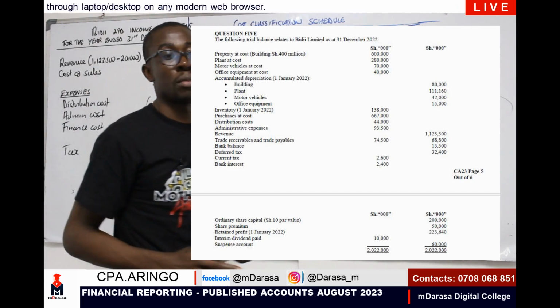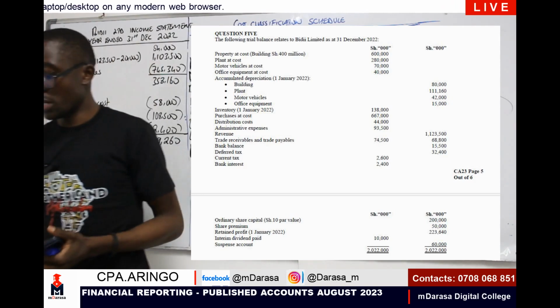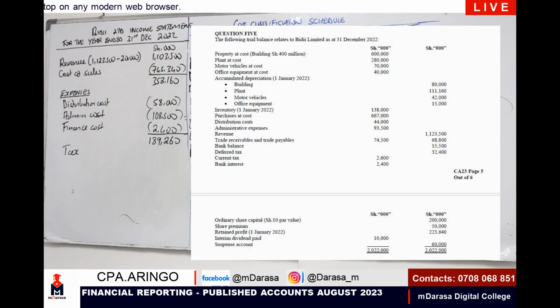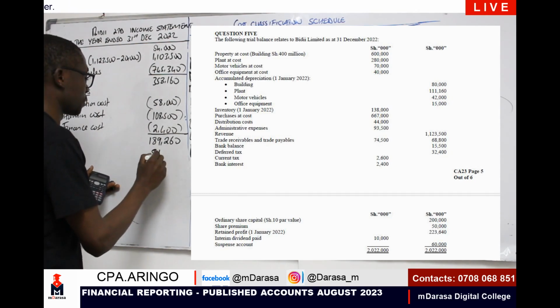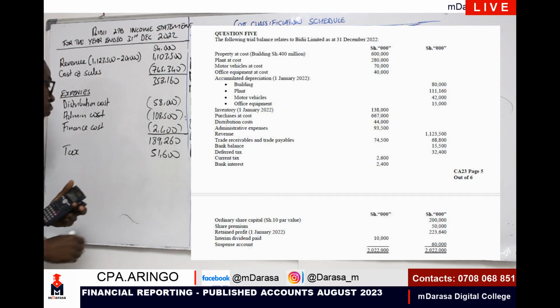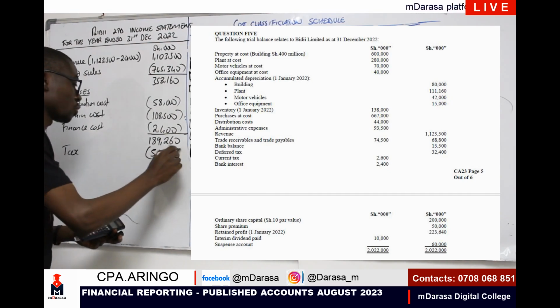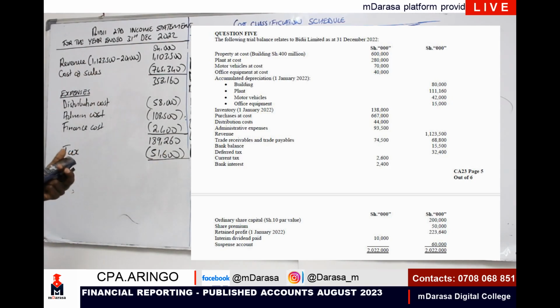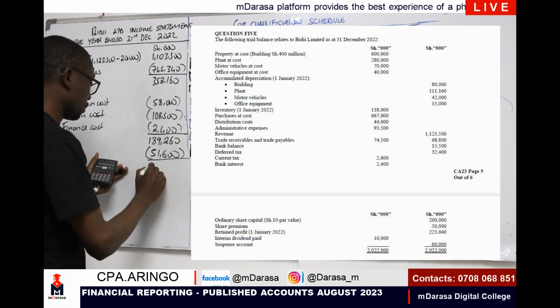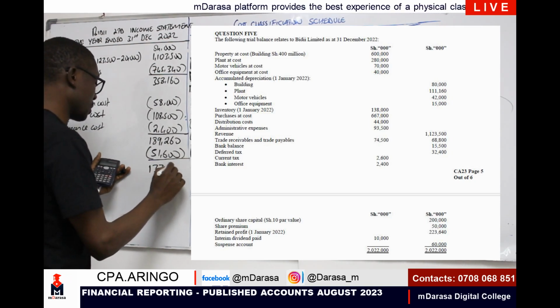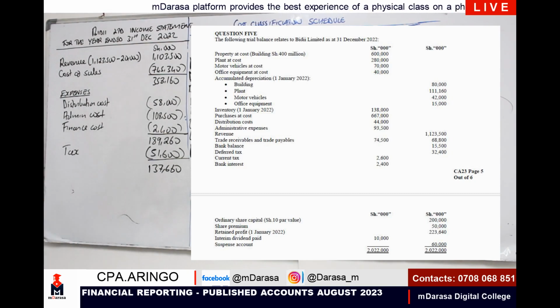Remember, we've already computed our corporation tax, and we got a figure of 51,600. So minus 51,600 will literally give us a value of 137,660.